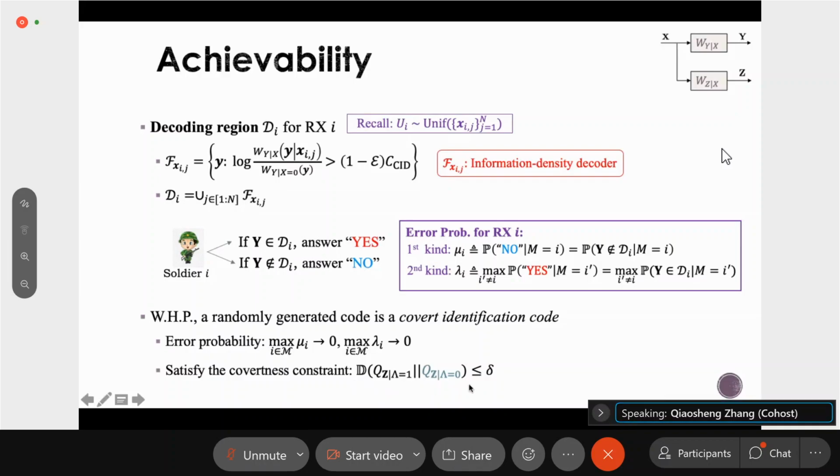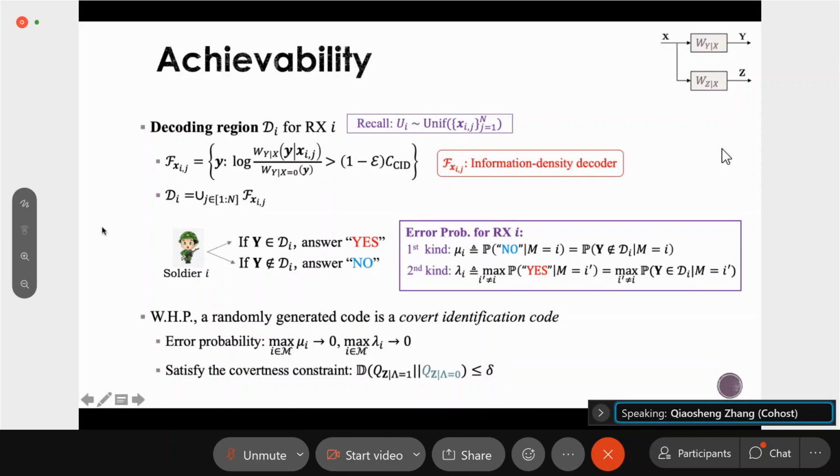And recall that the PPM sequence is actually a special case of the constant composition code. Using this special constant composition code is also critical in the proof of the achievability result. And we want to remark that if we use some IID codebook, then it may not be very easy to achieve this throughput. So this is basically the achievability part of this work.